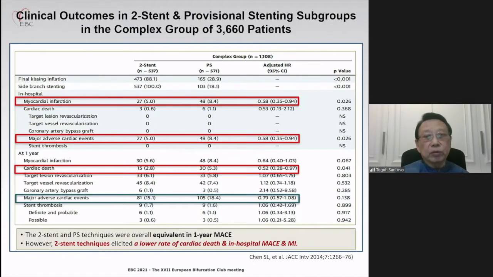If we compare the two-stent strategy versus the provisional stenting strategy subgroup in this clinical study, in-hospital myocardial infarction and major adverse cardiac events are significantly lower in those undergoing two-stent procedures, whereas at 1 year, cardiac death is also significantly lower in those undergoing two-stent procedures. Major adverse cardiac events were the same.